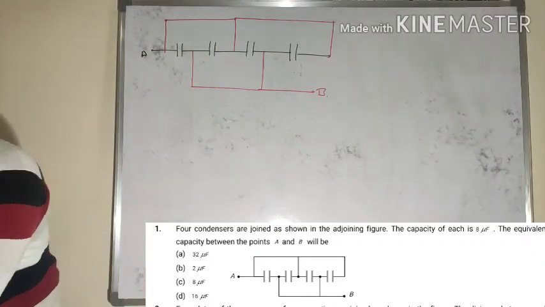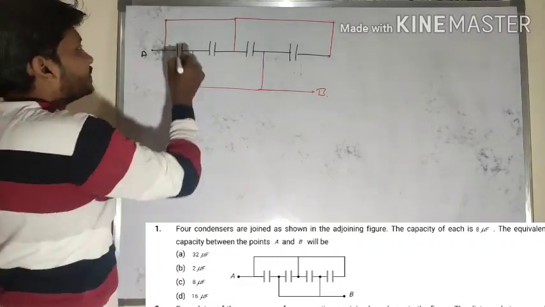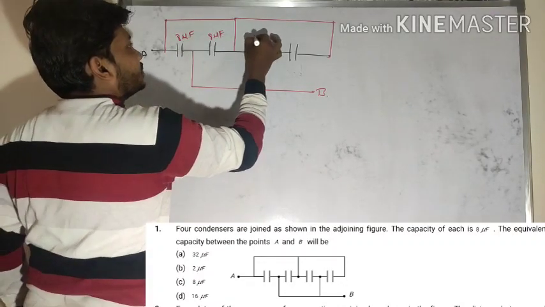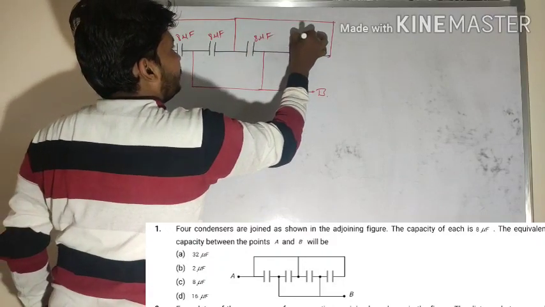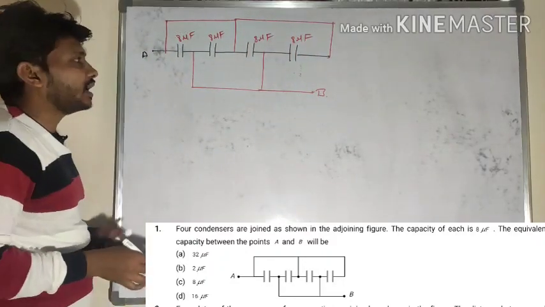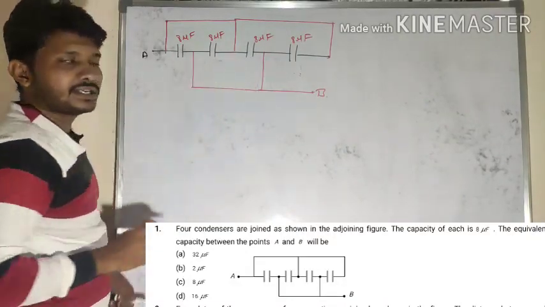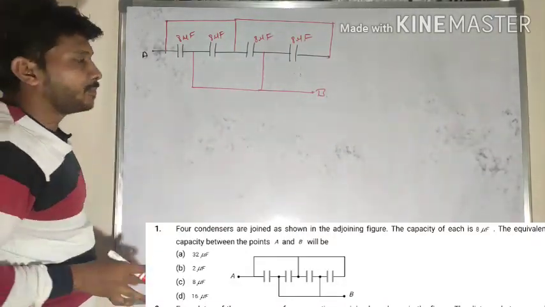So they mention that these are all identical capacitors, each value is 8 microfarad. Each capacitance value here is 8 microfarad. So let me find out the effective capacitance between the point A and point B here.